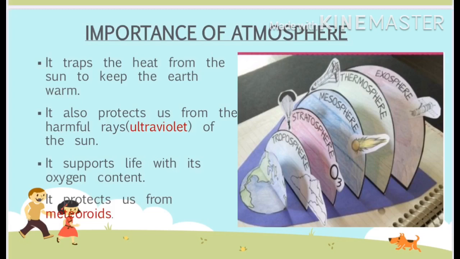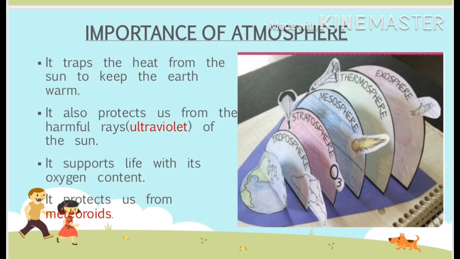That is the basic need of living things. Second, it also contains carbon dioxide, which plants use to make food by the process of photosynthesis. Third, it protects the earth from the harsh heat of the sun. At night, it retains heat and prevents the earth from getting freezing cold.